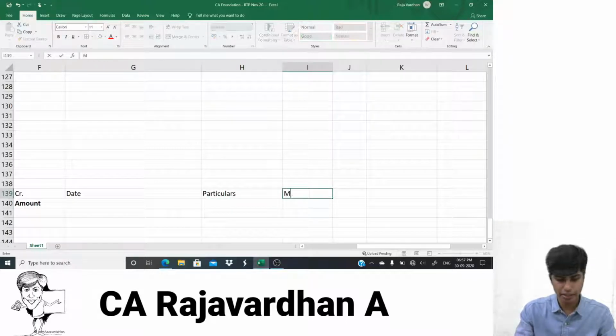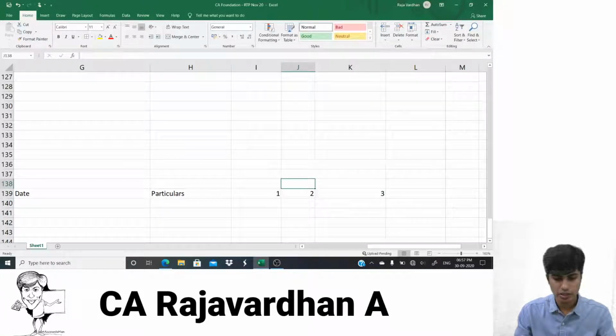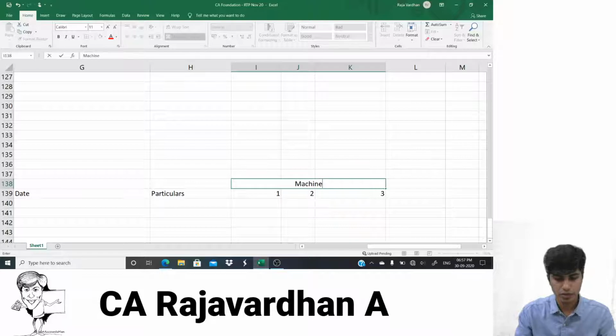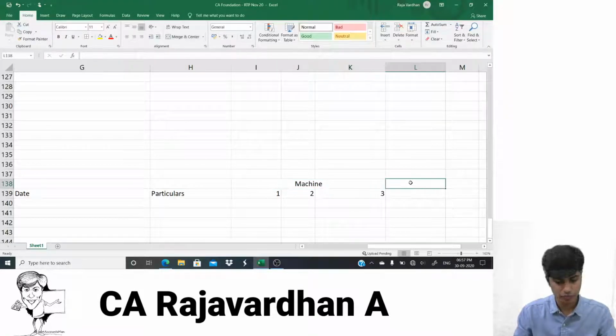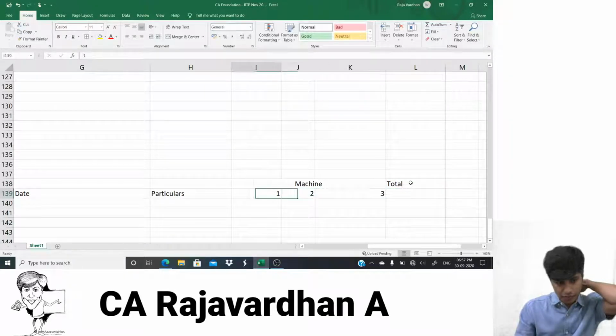Here I'll write 1 here, 2 here, 3 here, and here I'll write machine, and I'll prepare a total column. The total column is what we'll be concerned with.